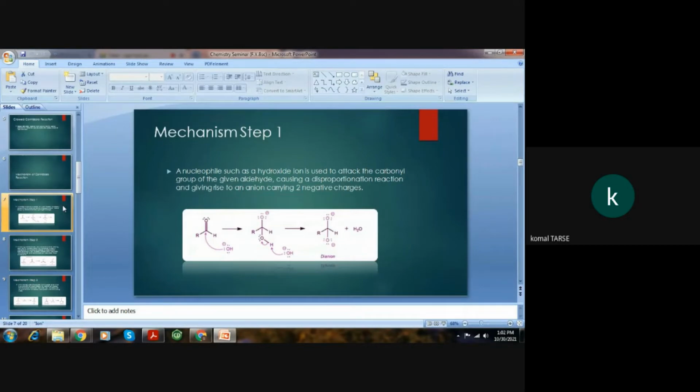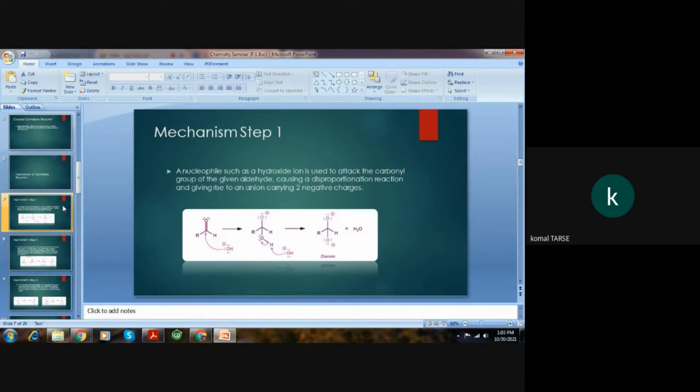Nucleophile comes and attacks this carbon. Whenever a nucleophile attacks the carbon, migration of electrons takes place, like in this first atom, and it results in the formation of hydroxy alkoxide ion.